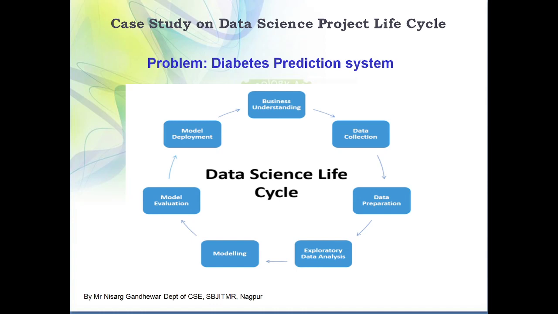Just because in my data set I have most of the entries for diabetic persons and only a few entries for non-diabetic persons. So it is always recommended that your data set should be balanced. I can take 600 for diabetes and 400 for non-diabetic, and then maybe the bias is low. Otherwise, many things can go wrong and your model will not perform properly.